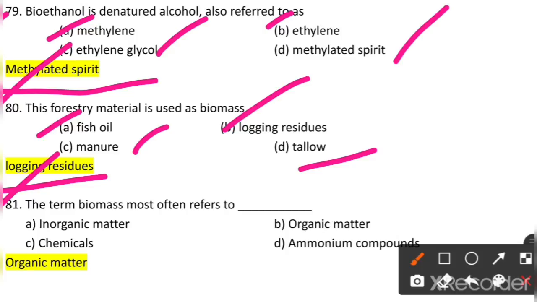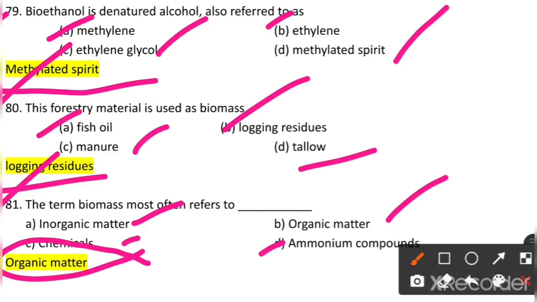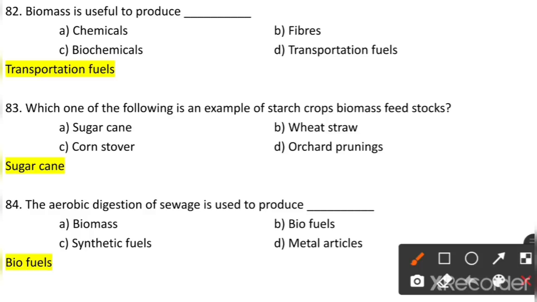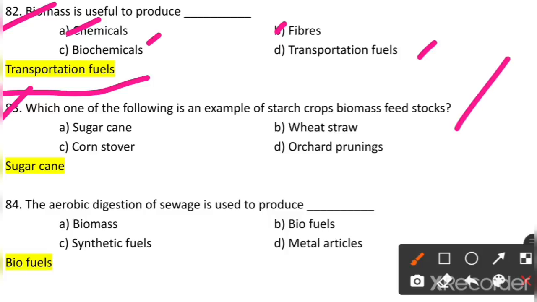The term biomass most often refers to what? Inorganic matter, organic matter, chemicals or ammonium compound. So it refers to organic matter. Biomass is useful to produce what? Chemicals, fibers, biochemicals or transportation fuels. So transportation fuels is the answer. Which one of the following is an example of starch crops, biomass feedstocks? Sugarcane, wheat straw, corn stover, orchard prunings. So sugarcane is the answer, which is important for the starch crops biomass as a feedstock.